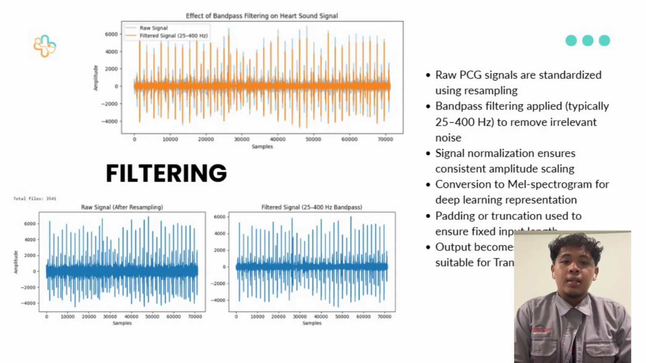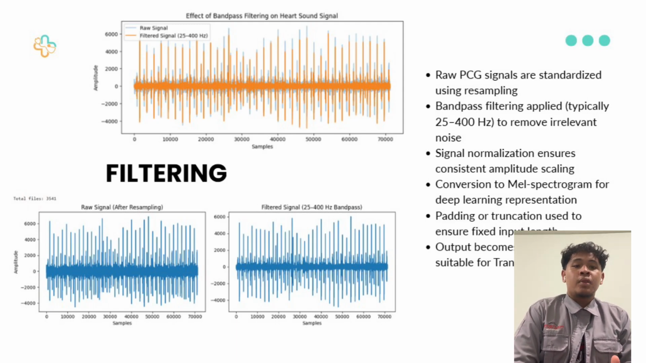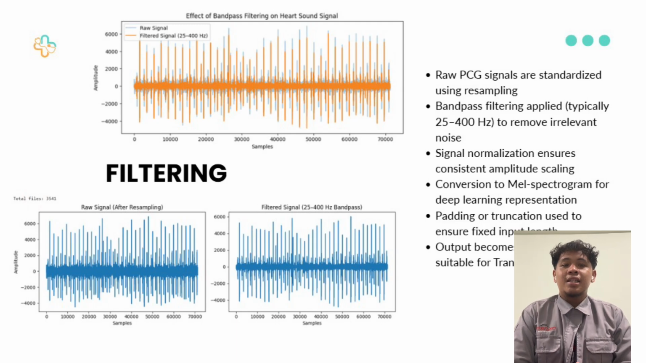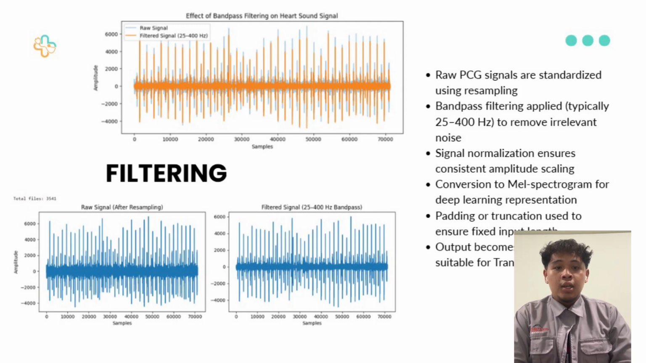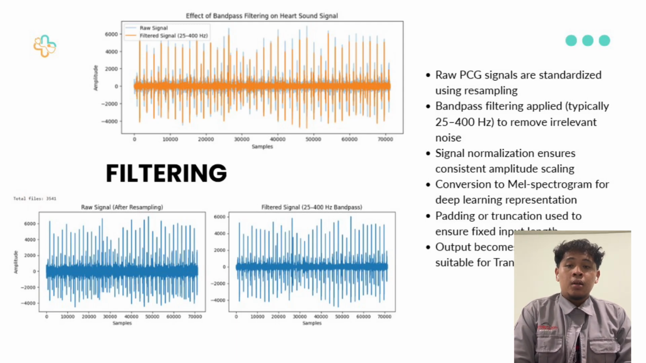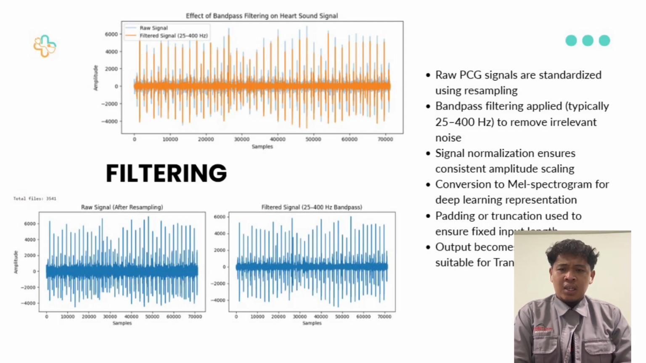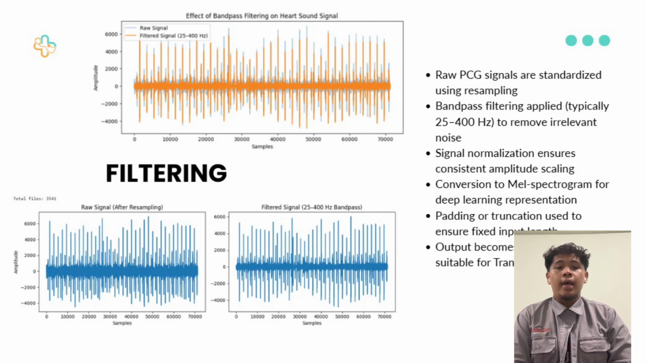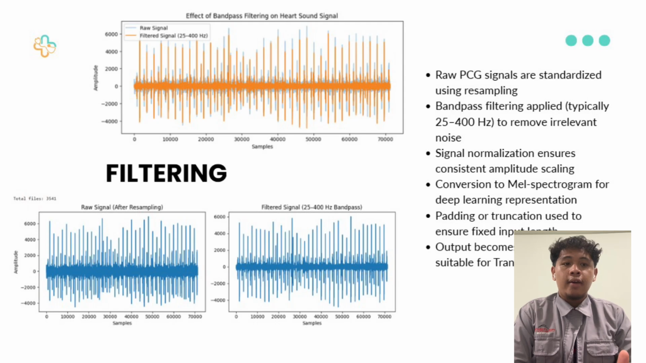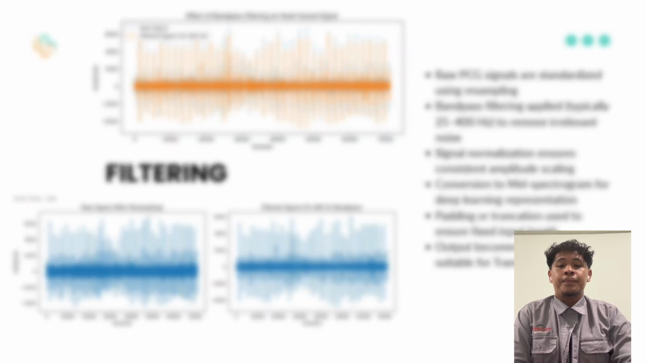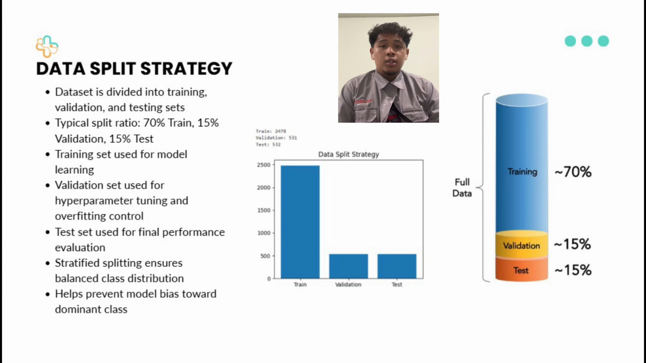So after that, the signal is normalized so that all data are on the same scale. The signal is then converted into a MEL spectrogram because it is more suitable for deep learning models such as transformers. Lastly, padding or truncation is applied to ensure all inputs have a uniform length. Next slide is data split strategy.